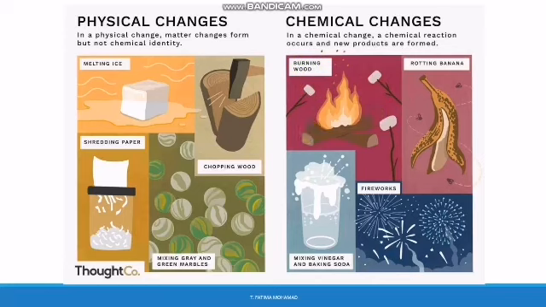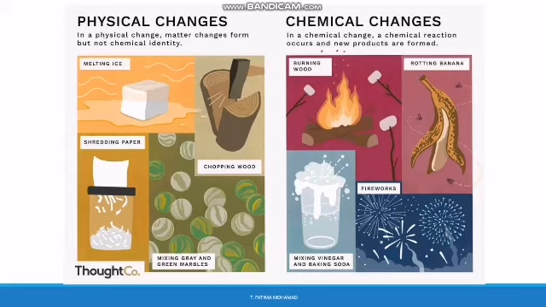Okay, so when you burn wood, what happens? You said that it will change into ash or charcoal. So the identity of matter changes. So we can say that a chemical change makes substances that weren't there before.